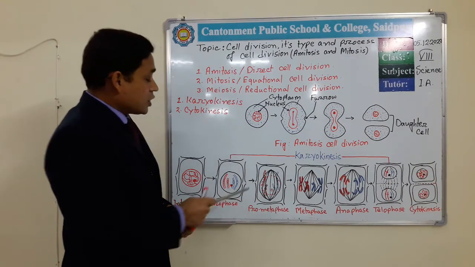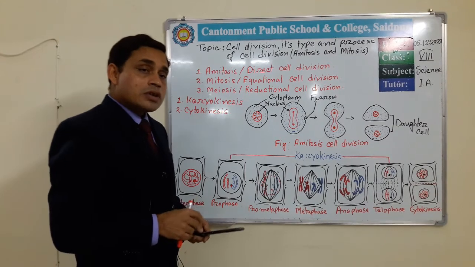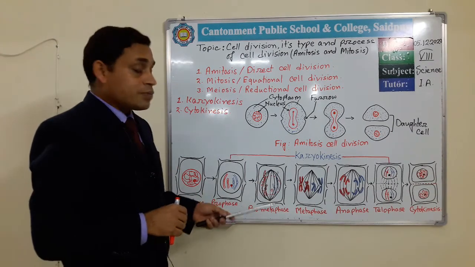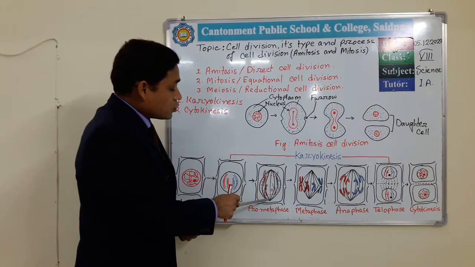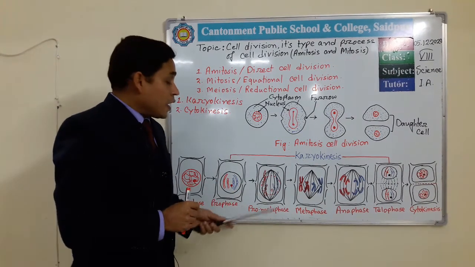In this stage the nuclear membrane and nucleolus start to disappear, and the spindle apparatus with 2 poles is developed.